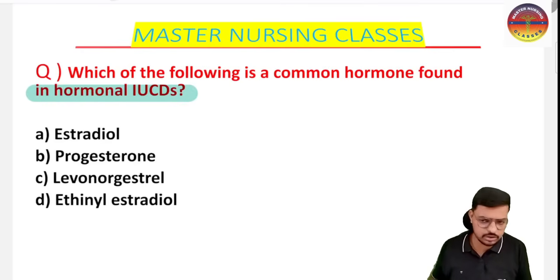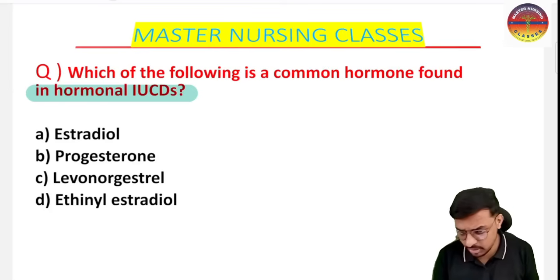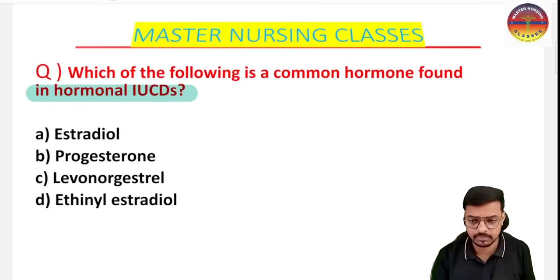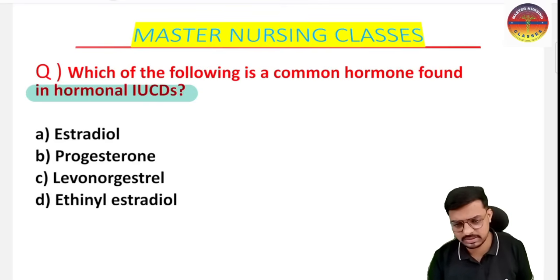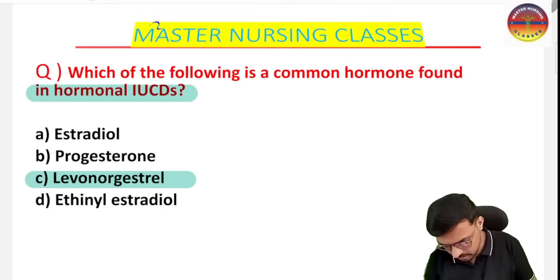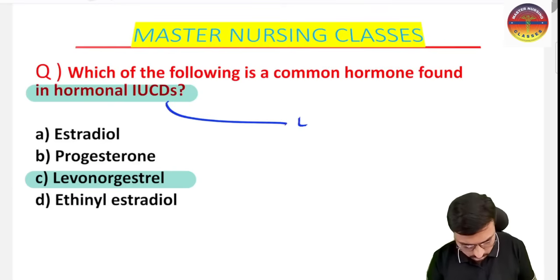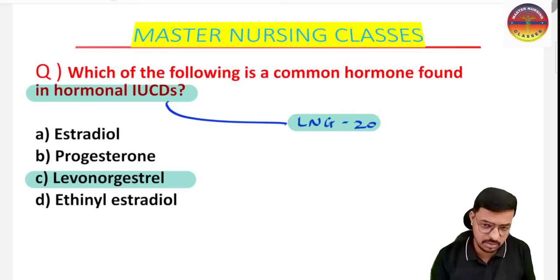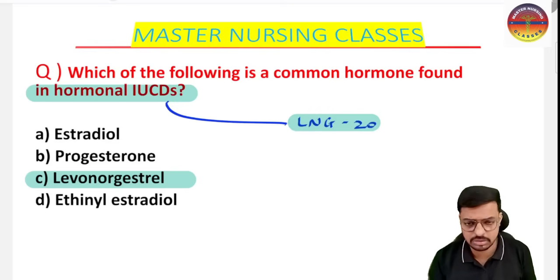Yes, Fadafat, do mention your answer. Is that estradiol? Is that progesterone? Or is that levonorgestrel or ethinyl estradiol? So what is the correct answer? Yes, very nice. That is the LNG, or levonorgestrel, we have in the hormonal IUCD. Especially we have the LNG20, meaning the levonorgestrel releasing 20 microgram per day. That levonorgestrel, a progesterone, acts as the hormonal IUCD.